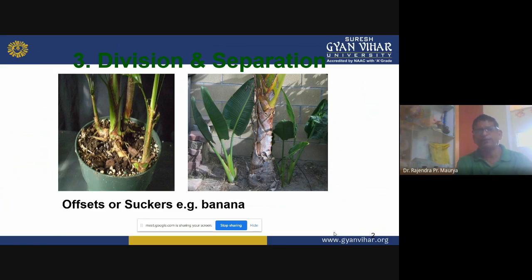Second, sword suckers are heavy yielders as compared to water suckers, so we can get more yield if we use sword suckers as planting material. Some differences are also noticed from a biochemical point of view. Banana is only vegetatively propagated by suckers, so sword suckers are the commercial propagation method of banana.